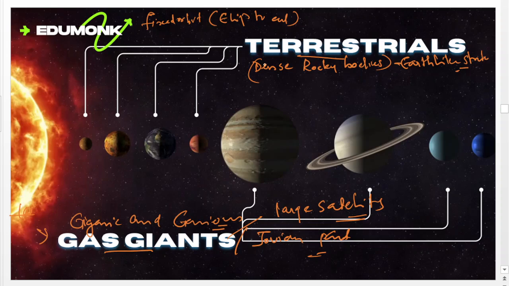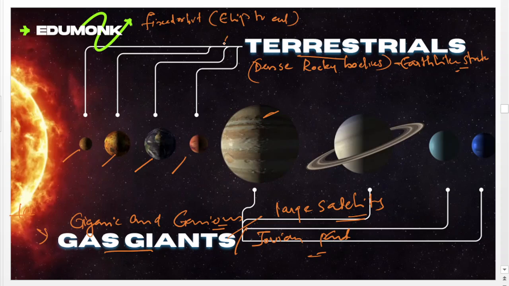Then these terrestrial planets are Mercury, Venus, Earth and Mars. Then the other four are Jupiter, Saturn, Uranus and Neptune. These are gas giants or gigantic or Jovian kind of planets.